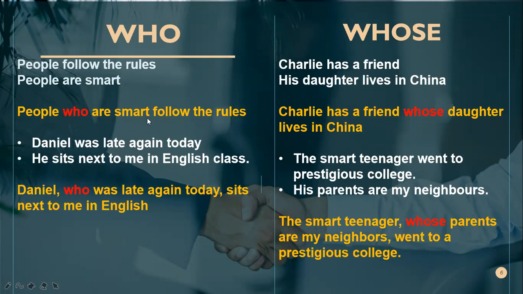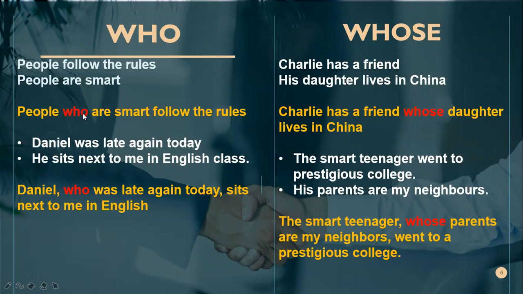Who are smart. Yeah, who are smart is the adjective clause. This adjective clause describes or modifies the noun. Which is the noun? The noun is people.